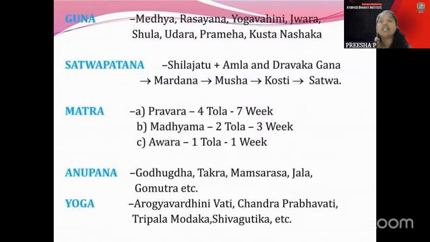Then coming to the Sattvapatana. Sattvapatana is with Shilajatu, Amla and Dravagana, which is told there. The Matra is Pravara, Madhyama and Avara. This also can be asked, so you can star mark it and keep it somewhere. Here Pravara is 4 tola, Madhyama 2 tola and Avara 1 tola.